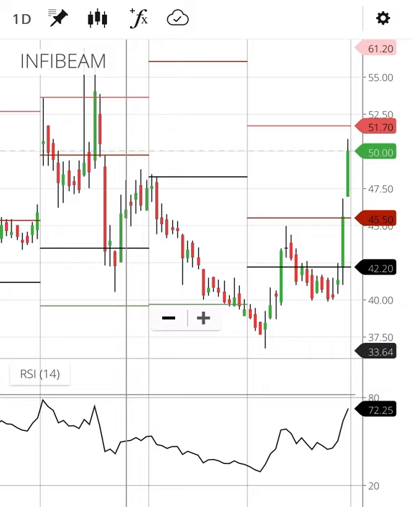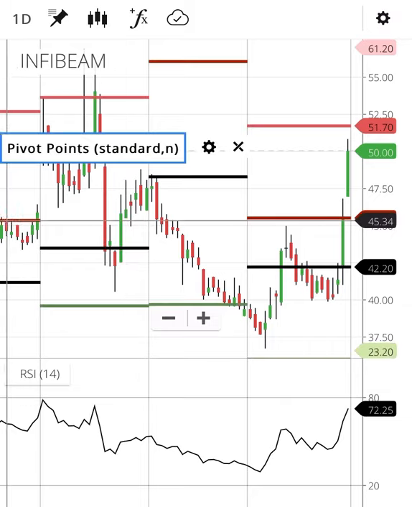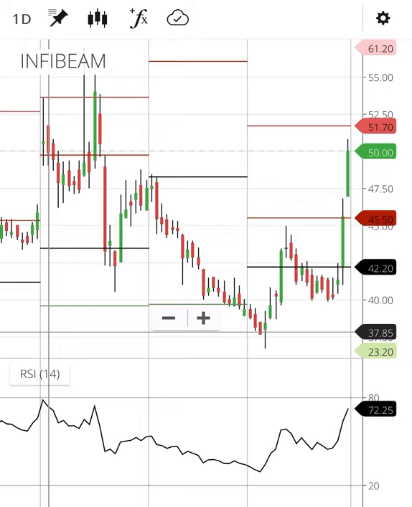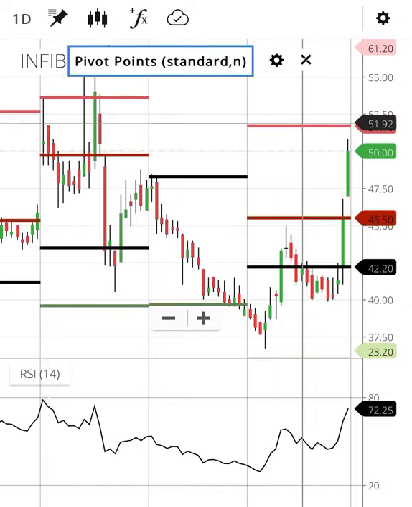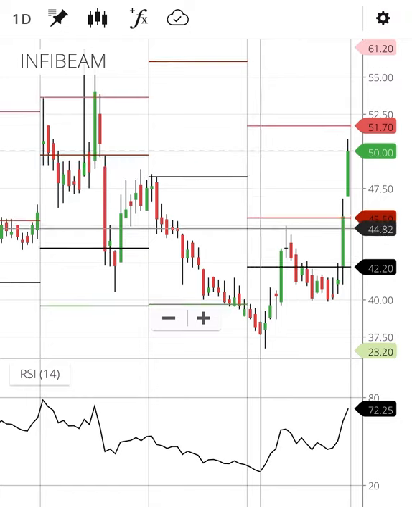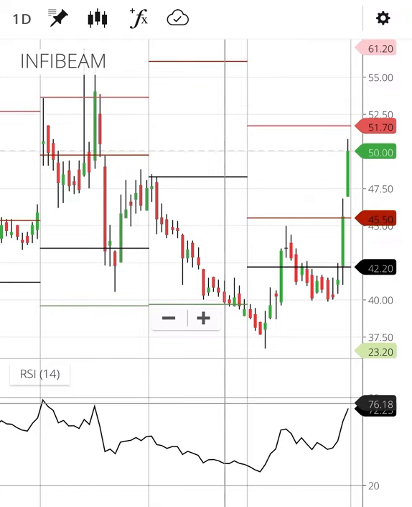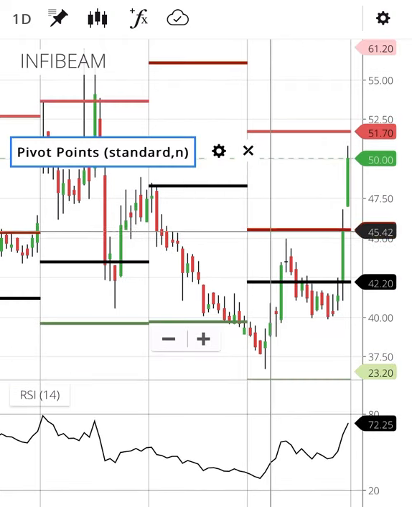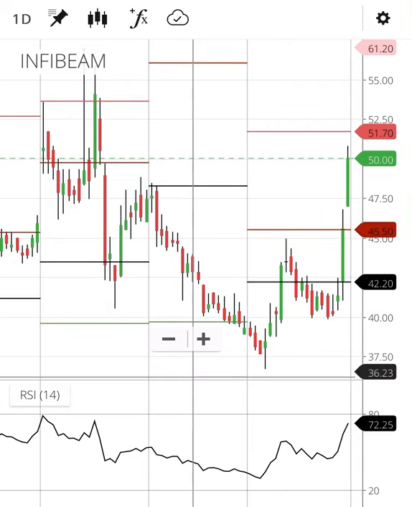First of all, we have to go to the long term chart. You see right now the price is 50, which is in between 45 and 51 resistance. Our target will be achieved when it crosses 51.70. Once it crosses 51.70, then our next target is 55 rupees. But if it is not crossing 51.70 and takes resistance there, then this zone is coming, 45.50 is its zone if it is coming down.